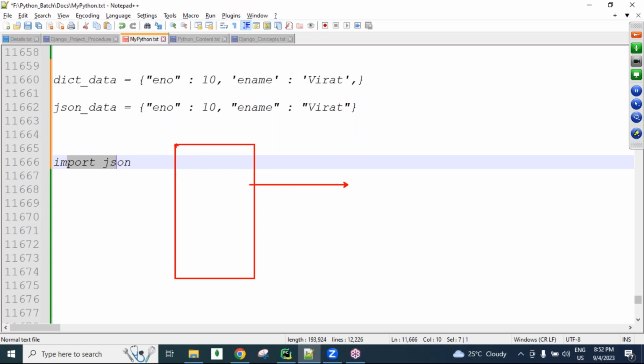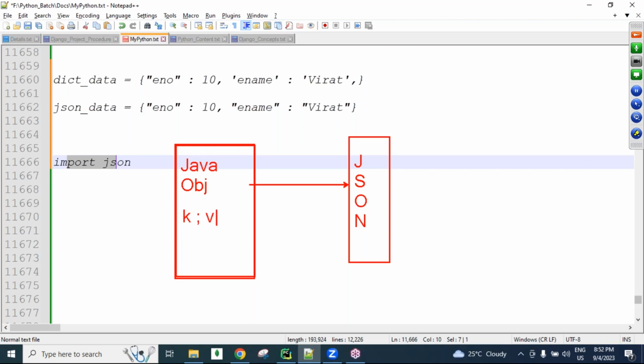Here, on the Java side, there are only API developers, guys. Those API developers convert this Java code into JSON. Now here a Java object format is there, and this Java object format data is converted into JSON, guys. Here also it is a map type, containing key-value format data. Now this JSON also contains key-value format data only. Okay.